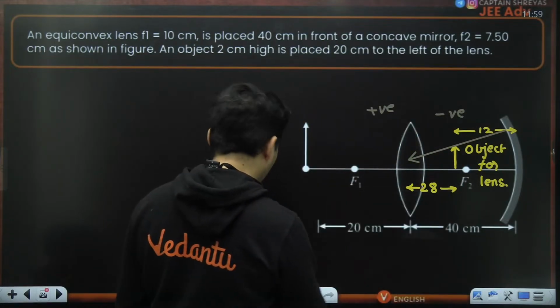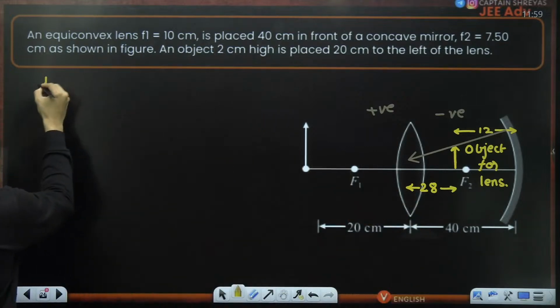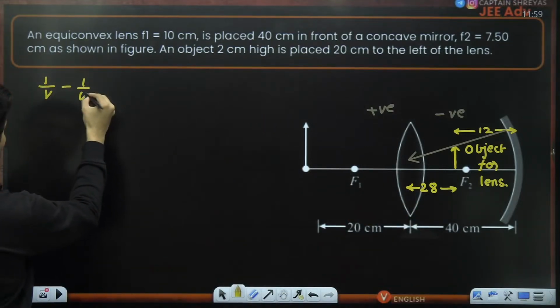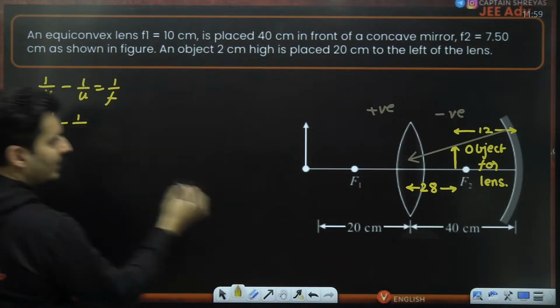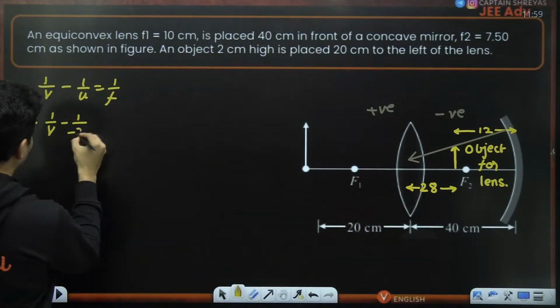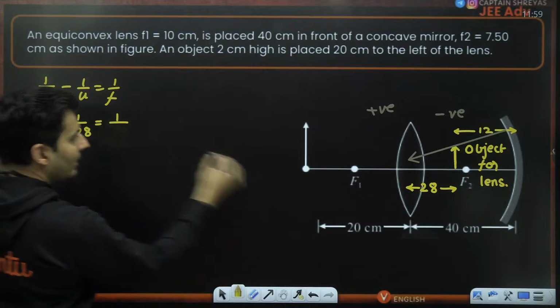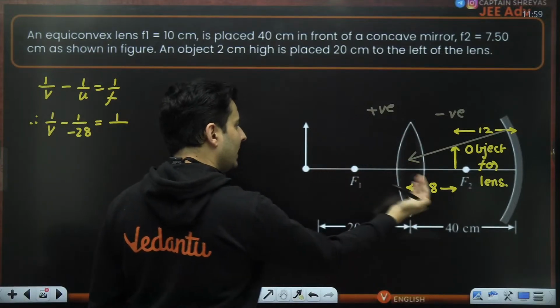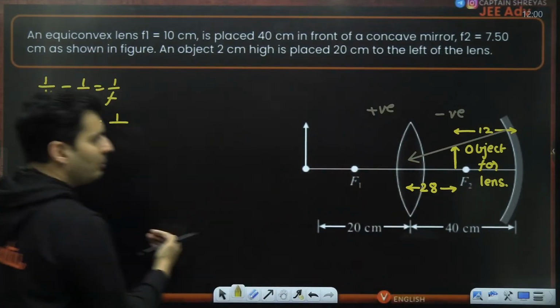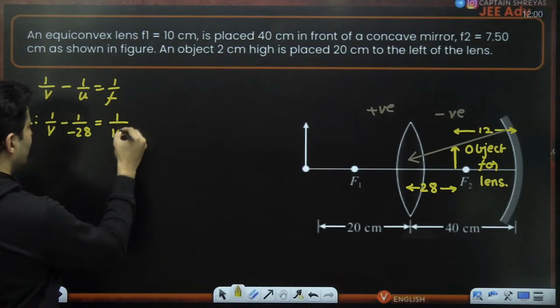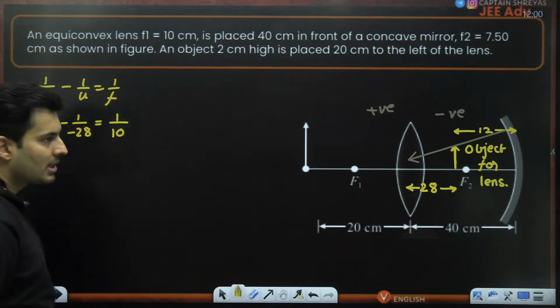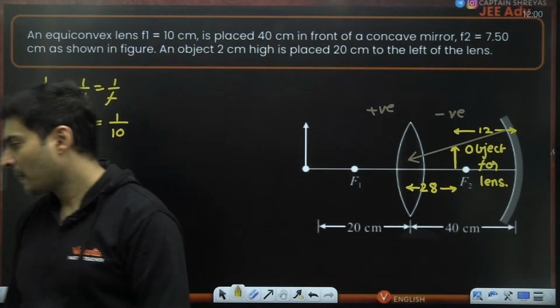And again, apply your lens formula. 1 by V minus 1 by U is equal to 1 by F. Object distance minus 28. Focal point will be on this side. It will be positive. And I think it was given, it is 10 centimeters. So plus 10. From this, try to find the value of V again.